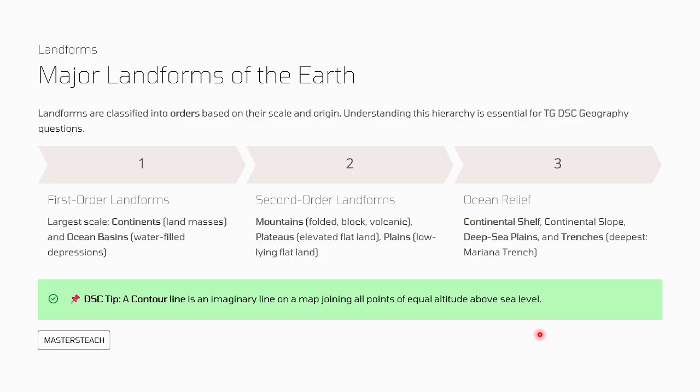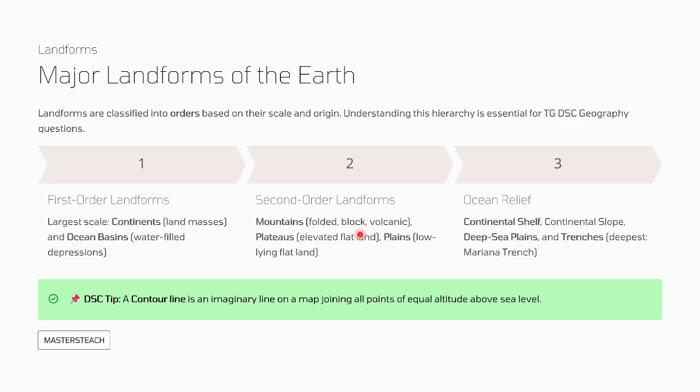Here, major landforms of the Earth. First, continents, the land masses, and ocean basins, the water-filled depressions.